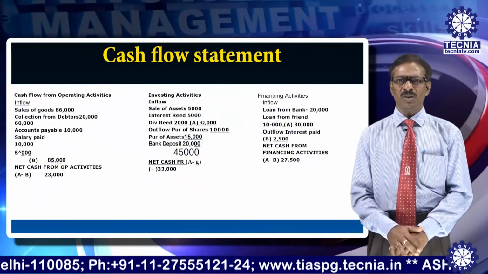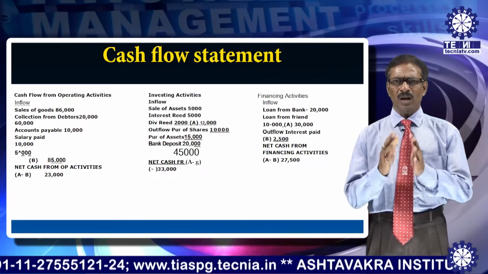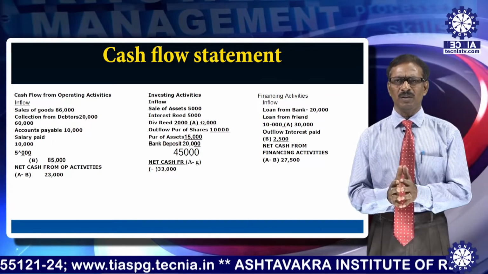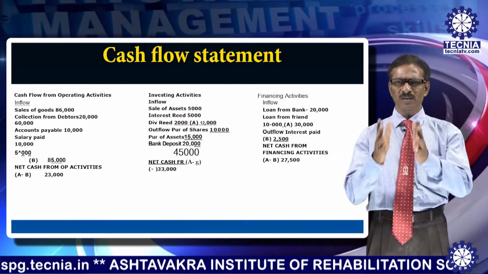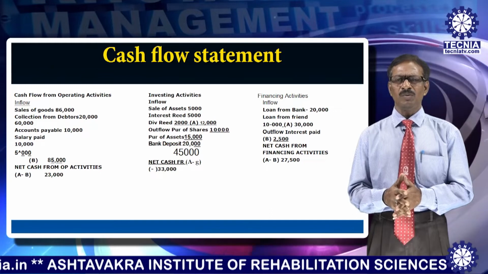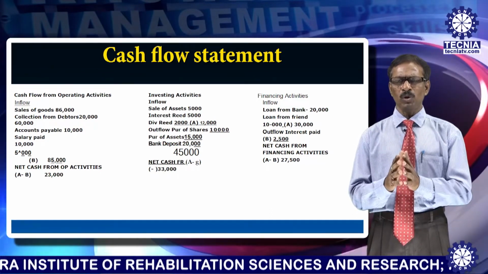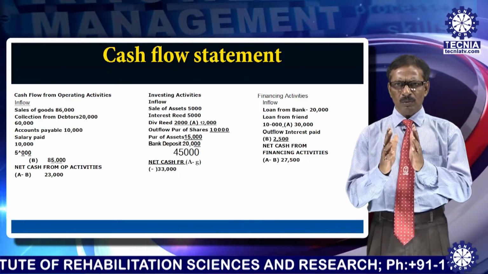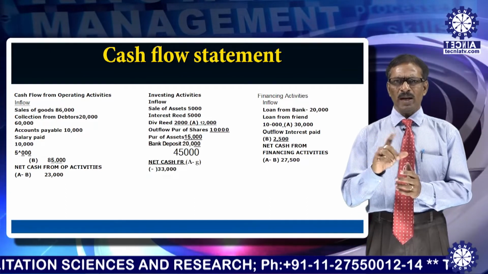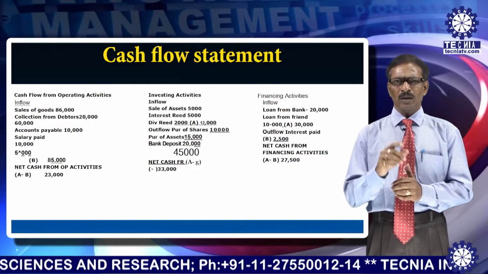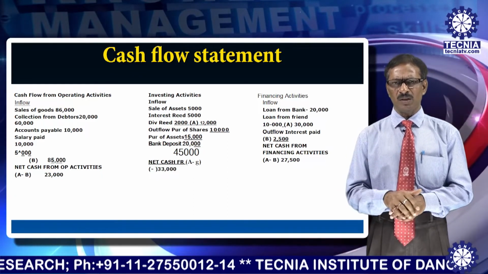Now we will discuss all these three activities in short form: how cash has come from operating, investing and financing activities. You see first the column I have shown, that is the inflow. Income producing items would come. Sale of goods is inflow. Collection from debtors, inflow. Commission received is inflow of cash. The total inflow of cash is 1,08,000.